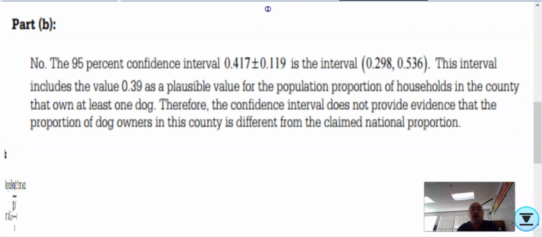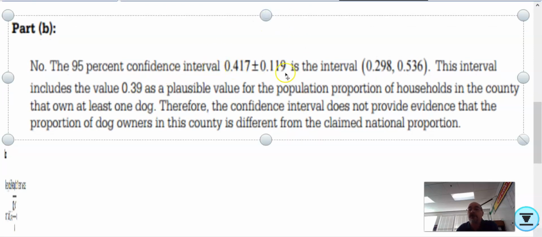Okay, so no, the 95% confidence interval is 0.298 to 0.536. This interval includes the 0.39 as a plausible value for the population proportion of households in the county that own at least one dog. Therefore, the confidence interval does not provide evidence that the proportion of dog owners in this county is different from the claimed national proportion. It is not different because that is within the interval.